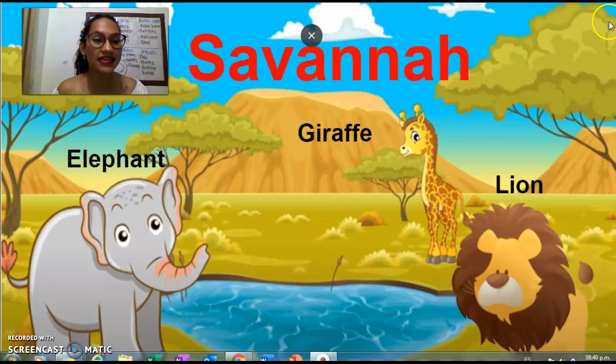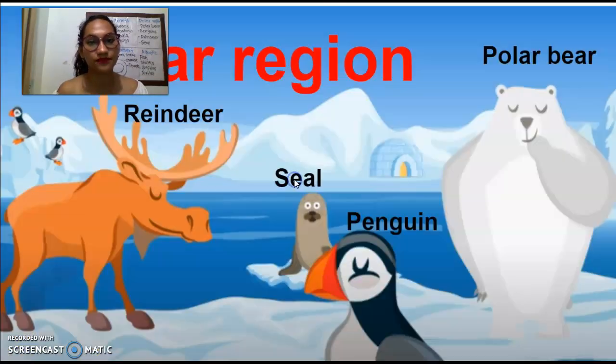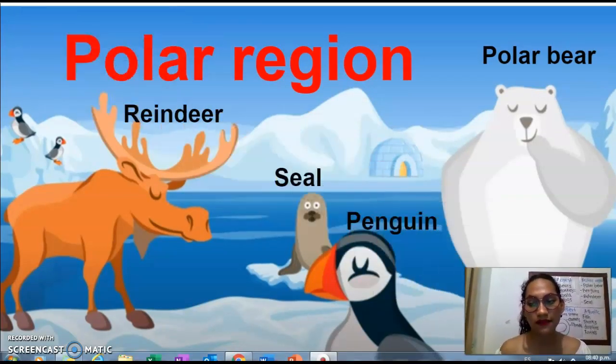The savanna is a habitat for many animals and living things. Polar regions are also a habitat. Some polar regions, and here some animals like, for example, the polar bear.